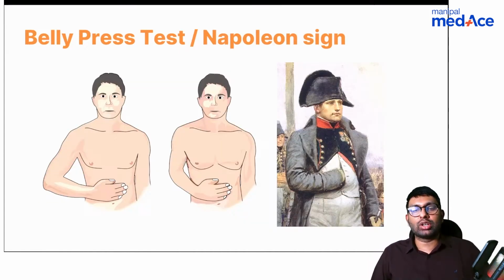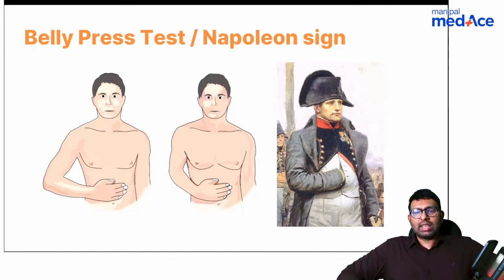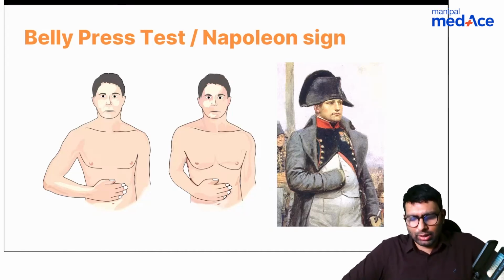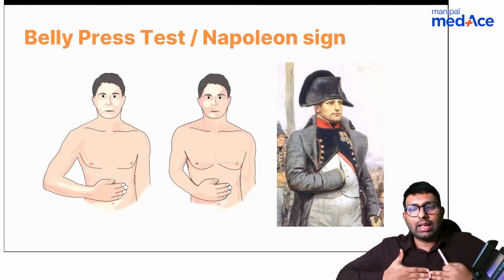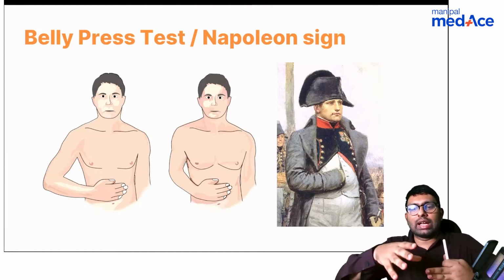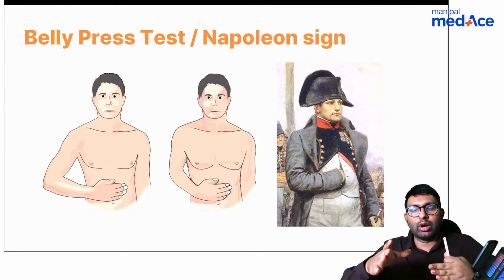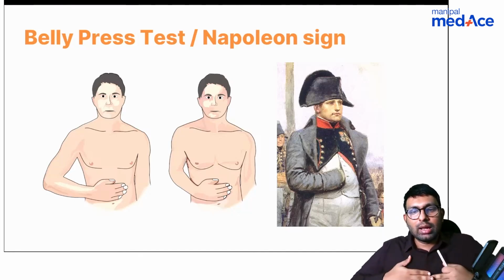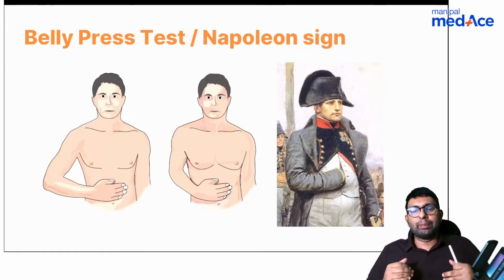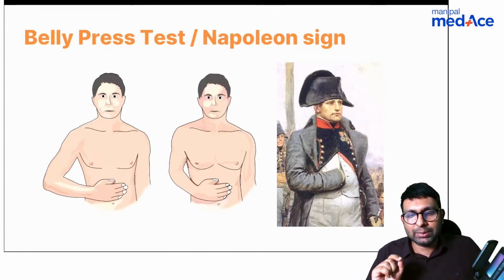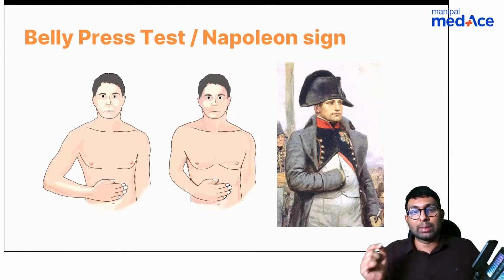This is a belly press or a Napoleon sign test. Here, what you do is you try to hold your belly like this. You try to apply pressure and hold the belly tightly, and the examiner is trying to remove the hand off. And if he is able to remove the hand and you're not able to hold your belly tightly, that is suggestive of a subscapularis weakness. This is also called as Napoleon sign test because Napoleon had this position usually, so that is why we call it as Napoleon sign test done in subscapularis.